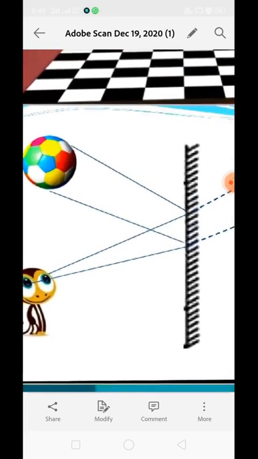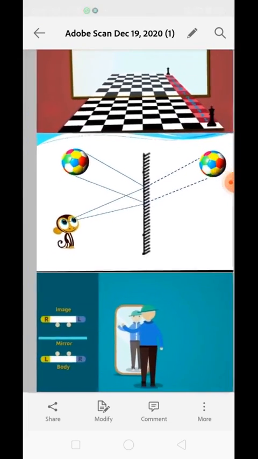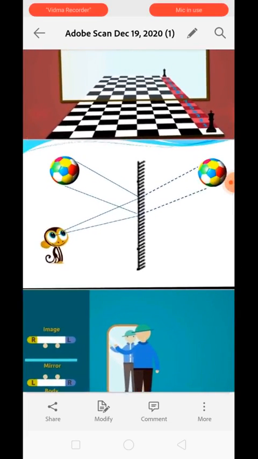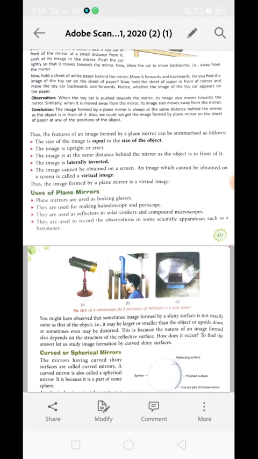Why? Because of this. You can see the monkey over here. They are seeing the object behind the mirror. So this type of image is known as a virtual image. Thus, the image formed by a plane mirror is a virtual image. Understood, class? Now, next is uses of plane mirrors.